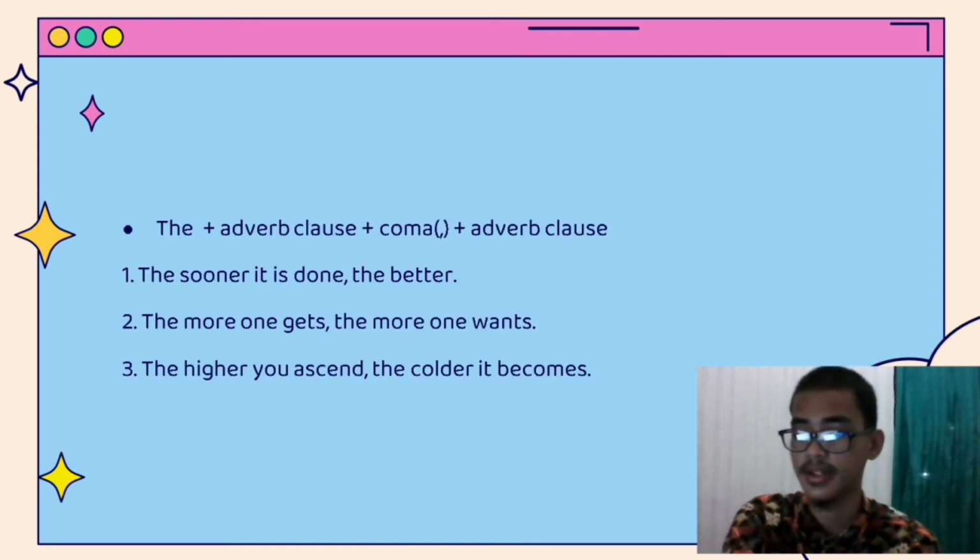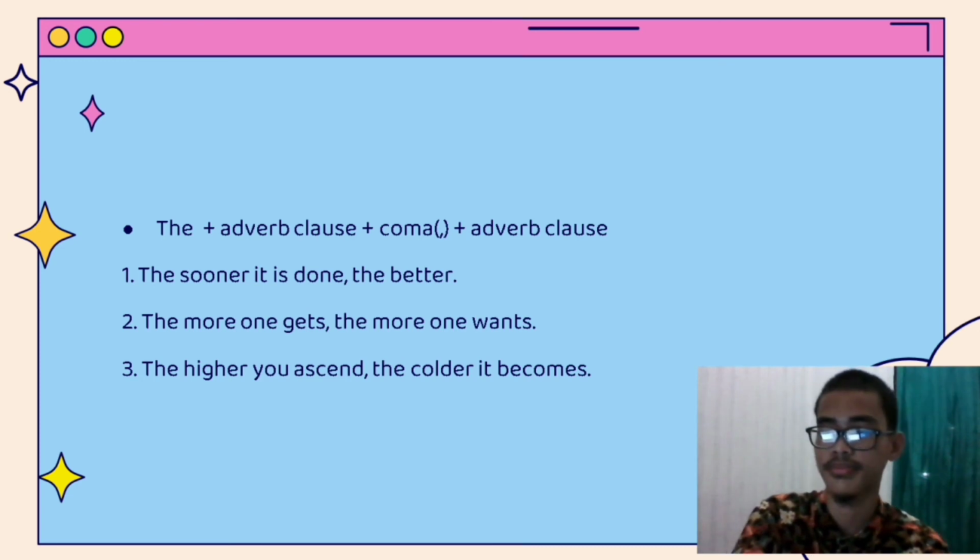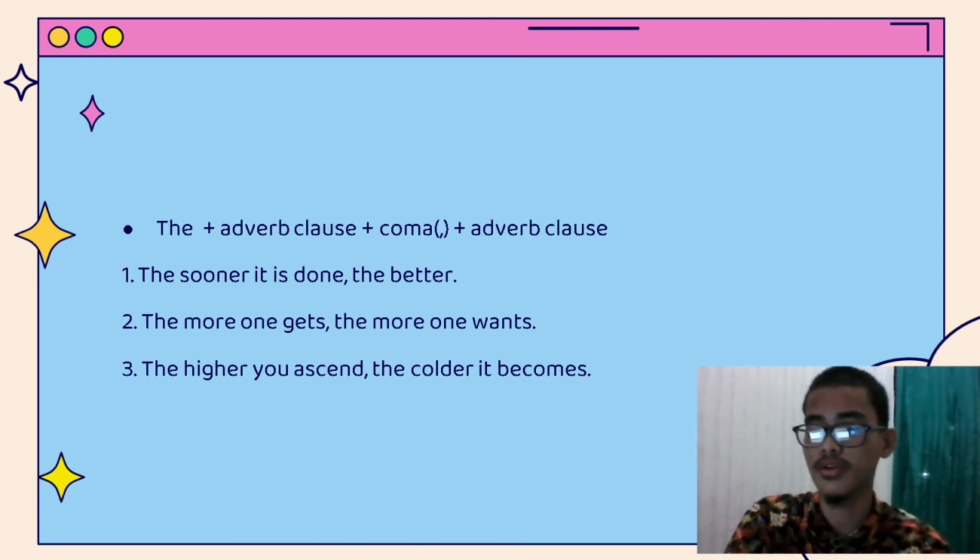And next, the is always accompanied by a comparative adjective or adverb in the subordinate clause. And note, every sentence that starts with the and talks about comparison is always followed by a comma. For example, the sooner it is done, comma, the better. The sooner one gets, the more one wants. The higher you ascend, the colder it becomes.